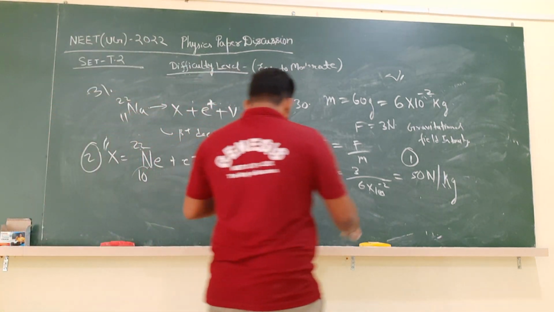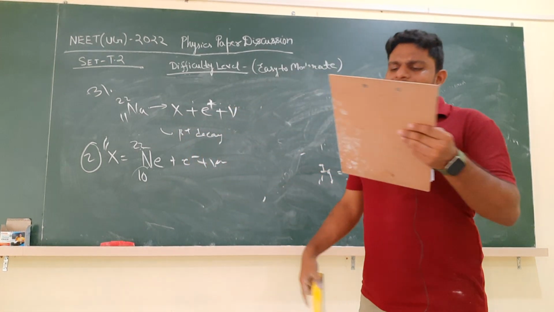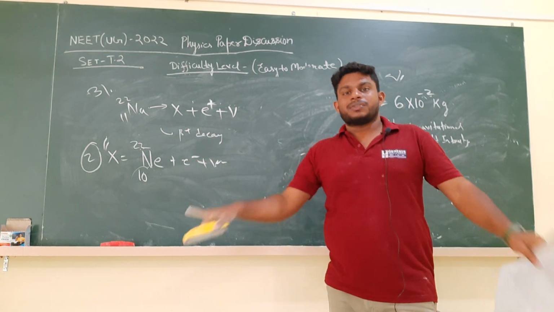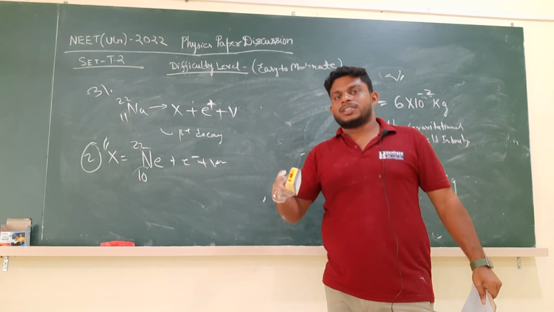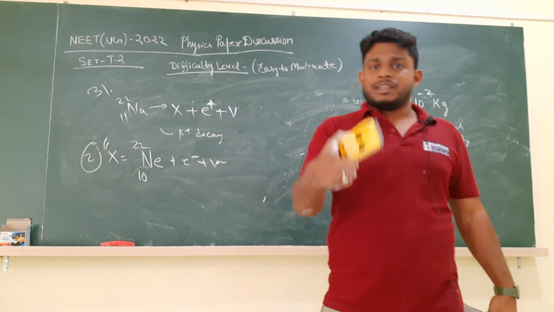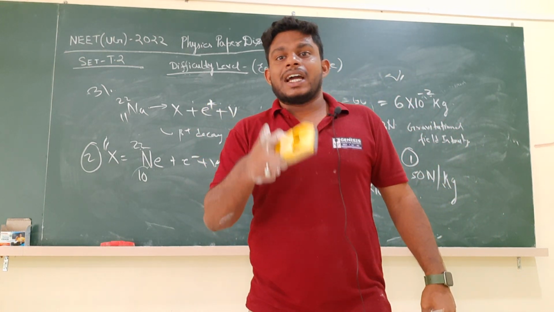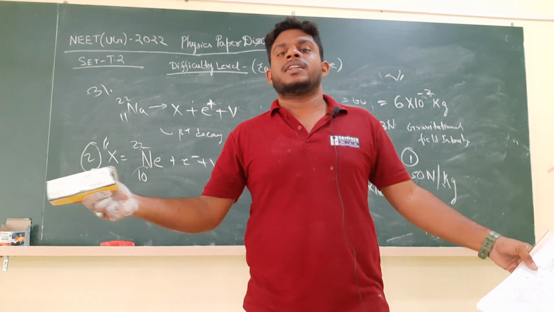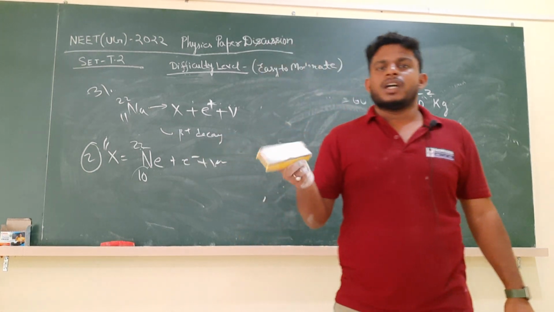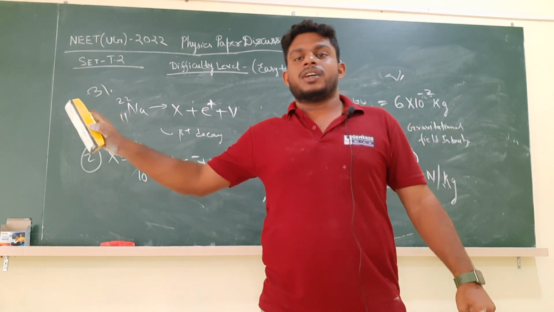Now we will go for question number 32. This is oral. The angle between electric lines of force and equipotential surface is what? We know that if each and every point of a surface has the same potential, that is called an equipotential surface. And the angle made by electric field lines with that equipotential surface is 90 degrees. That is the theory part. There is no numerical, no solution required.